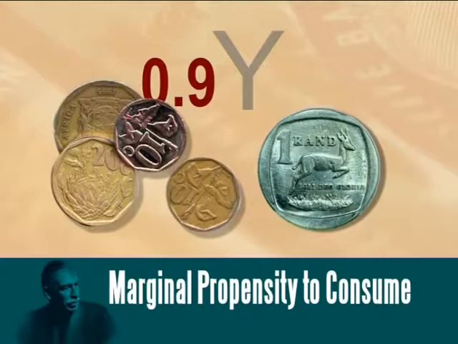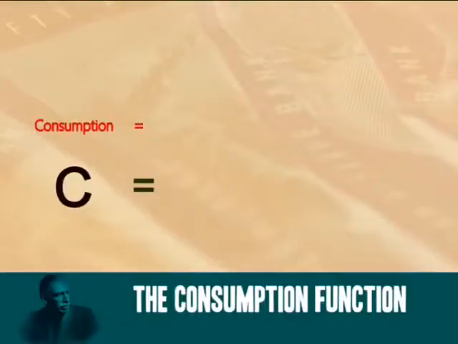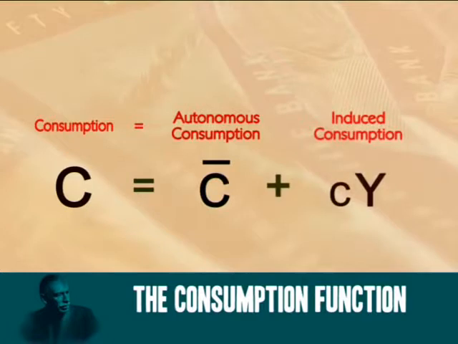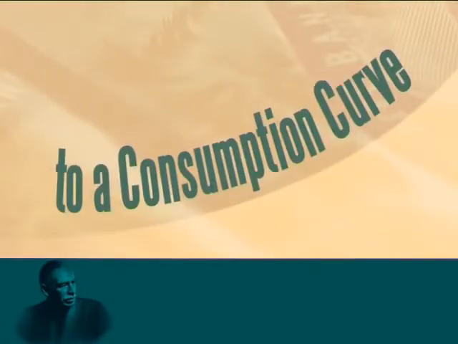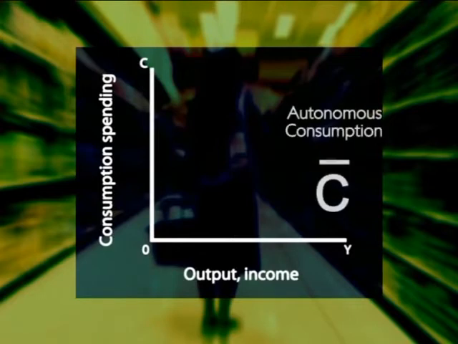So, the consumption function states that consumption spending, C, is made up of autonomous consumption, C bar, plus induced consumption, which is our marginal propensity to consume, small c, multiplied by our income, Y. We can illustrate this consumption function as a graph. The horizontal axis reflects the level of income, Y, and the vertical axis, consumption spending, C. Autonomous consumption, C